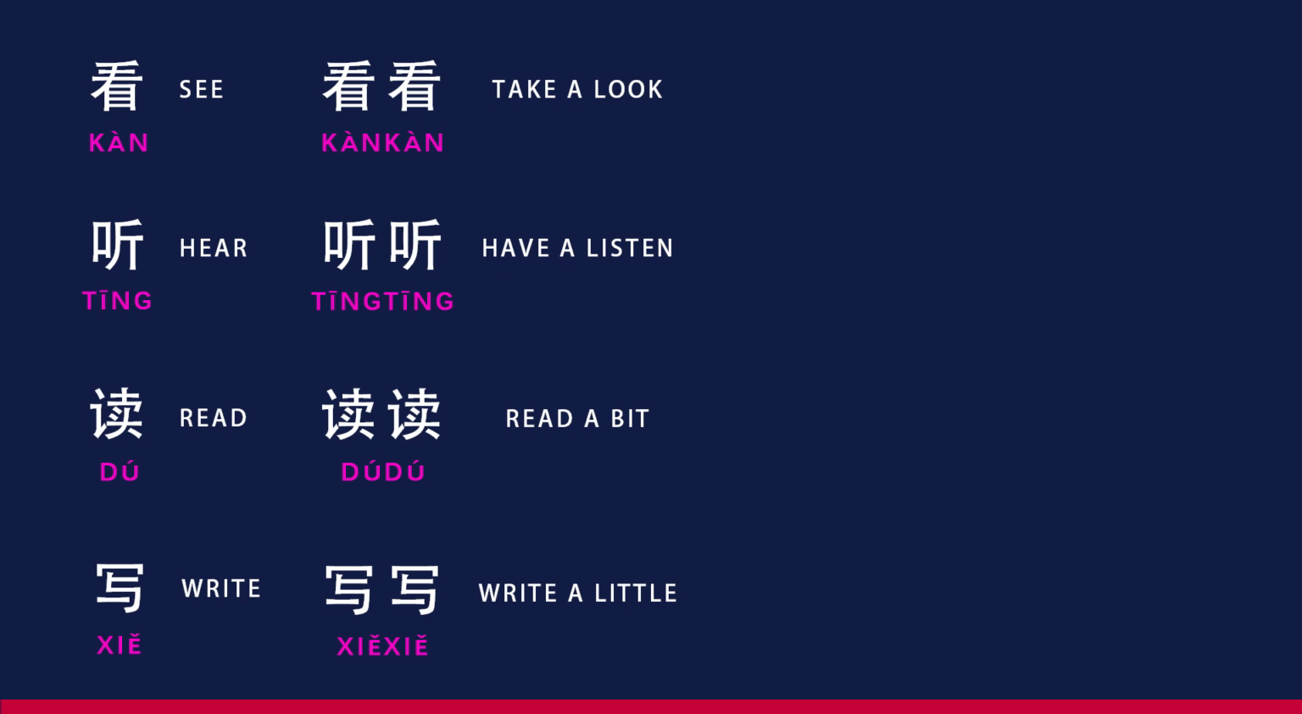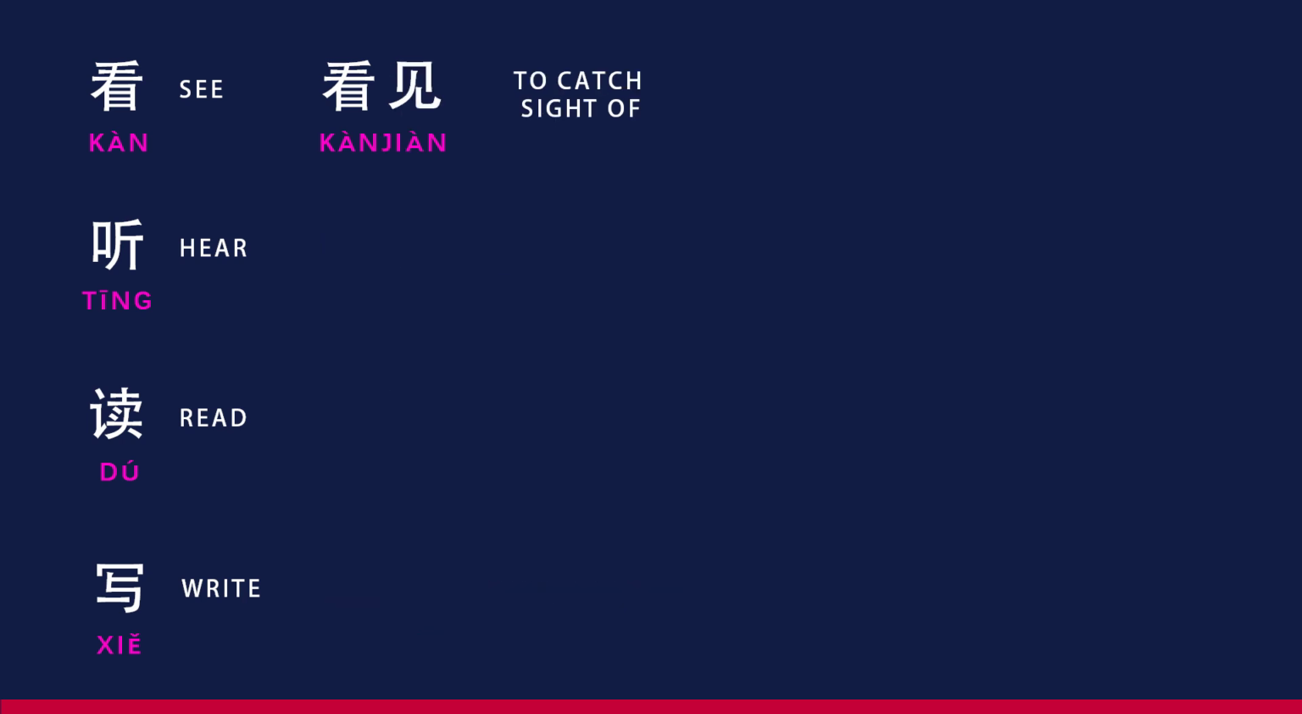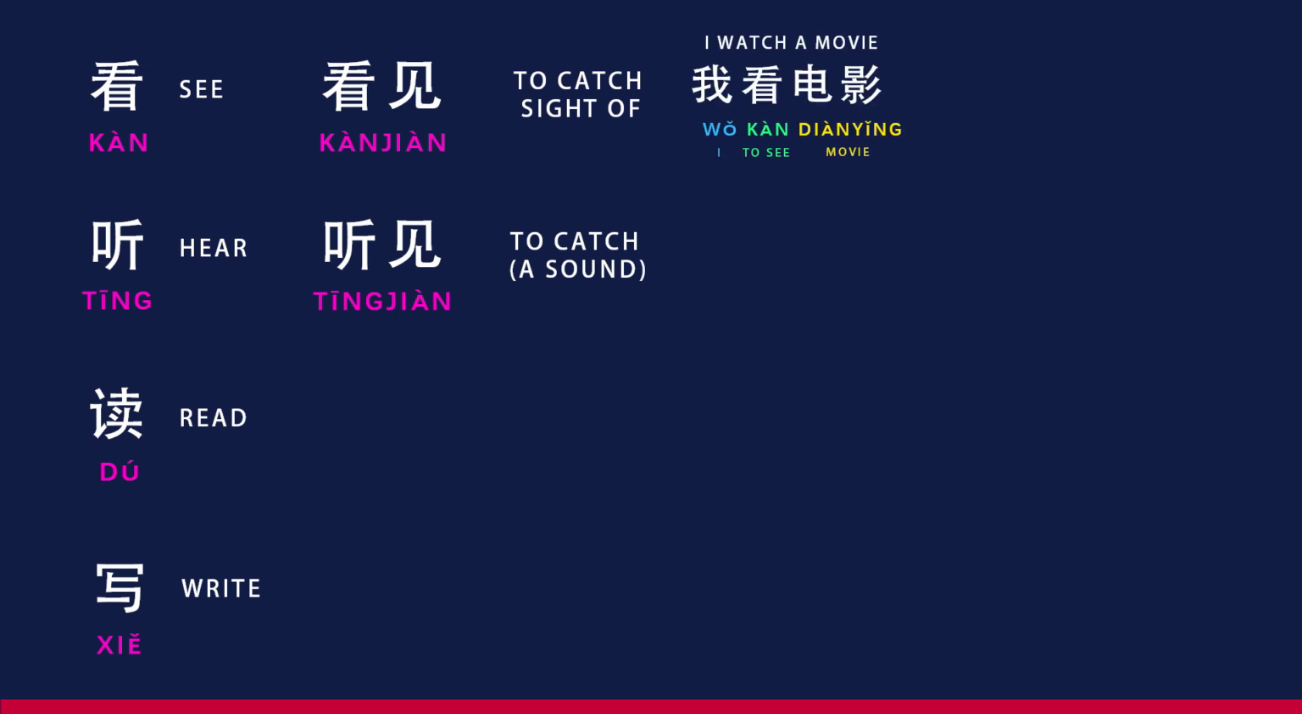Now that we've covered the basics of the verbs 看 and 听, let's take a closer look at their variations 看见 and 听见. These variations add a nuanced layer to the actions of seeing and hearing, offering a more specific and perceptive context. Join me as we explore the intricacies of 看见 and 听见 with illustrative examples. 我看电影 meaning, I watch a movie. 我看见了一只小猫 meaning, I saw a little cat.